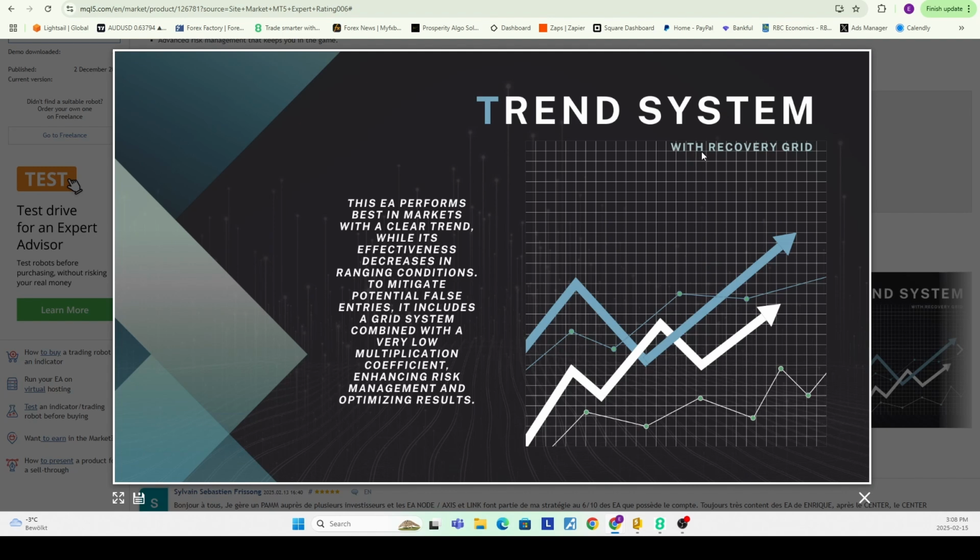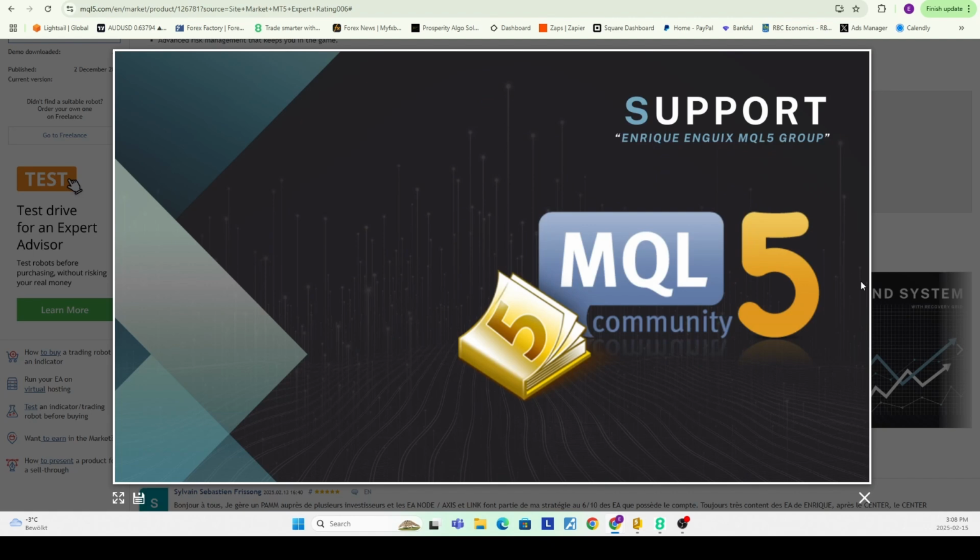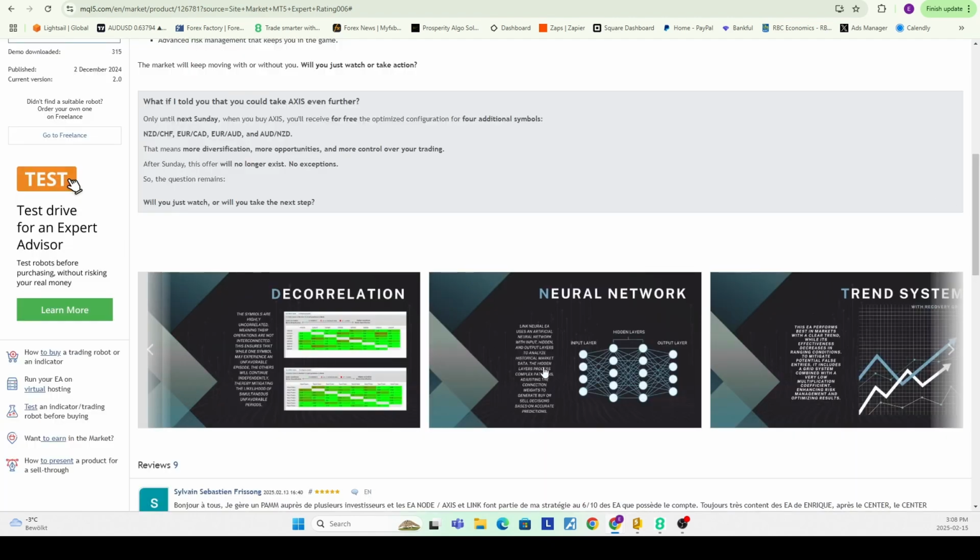It says that it uses a trend. Oh, so it's a grid-based system. Perfect. At least he's honest about that. So he's saying that it uses a trend-following strategy with a grid, which is likely a Martingale too. And I think that's that, but at least we now have an idea of how it works.